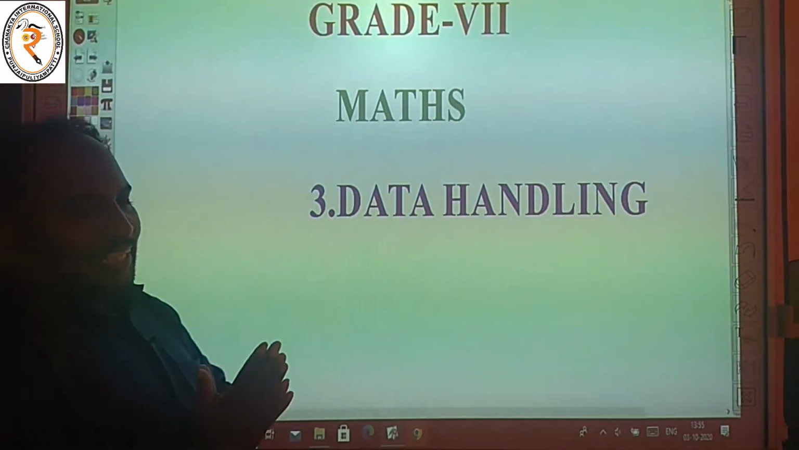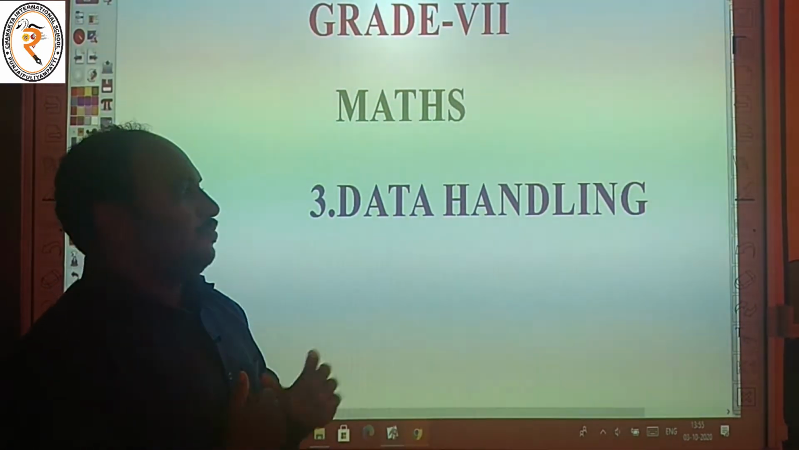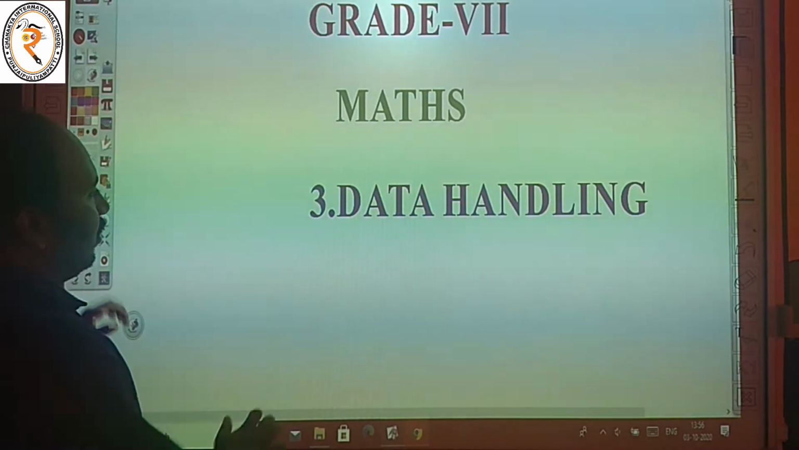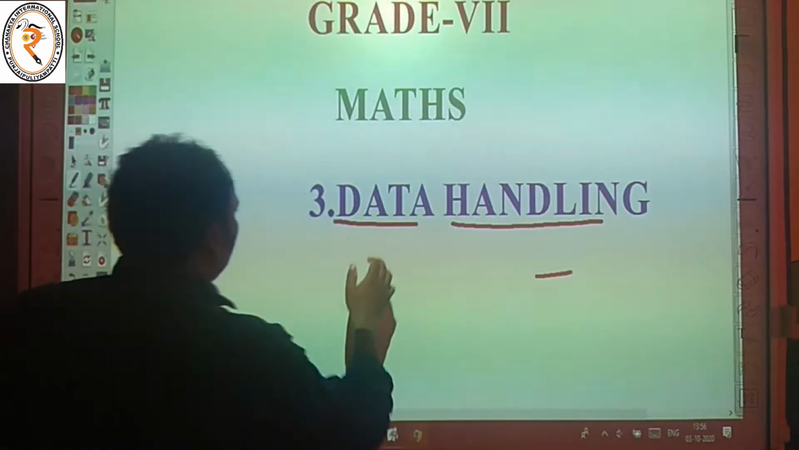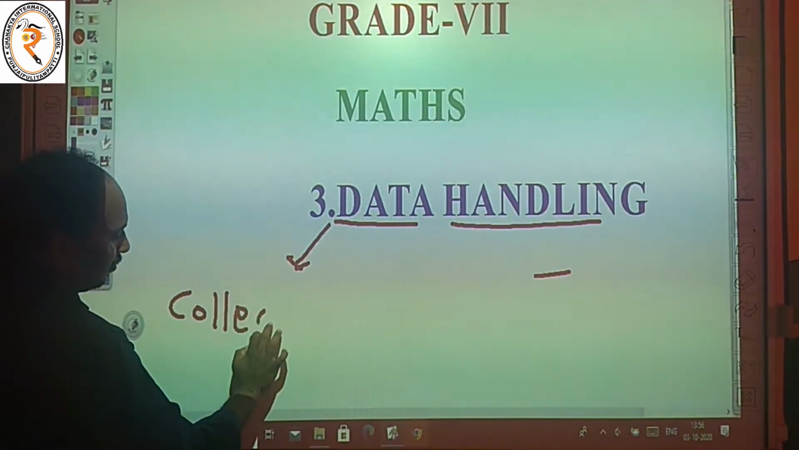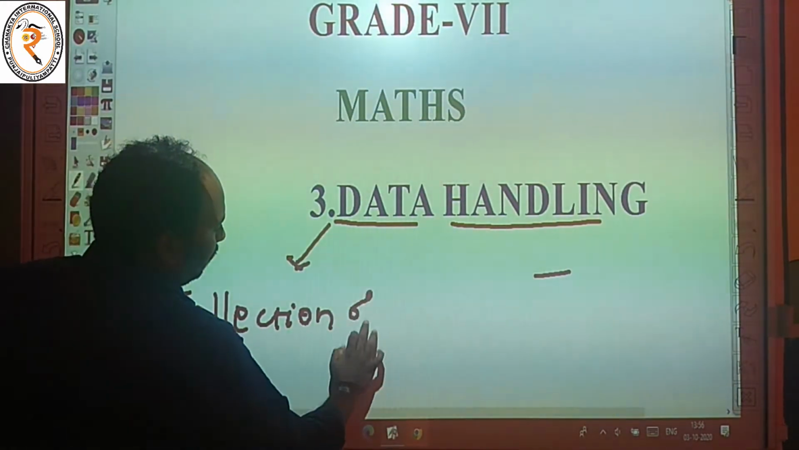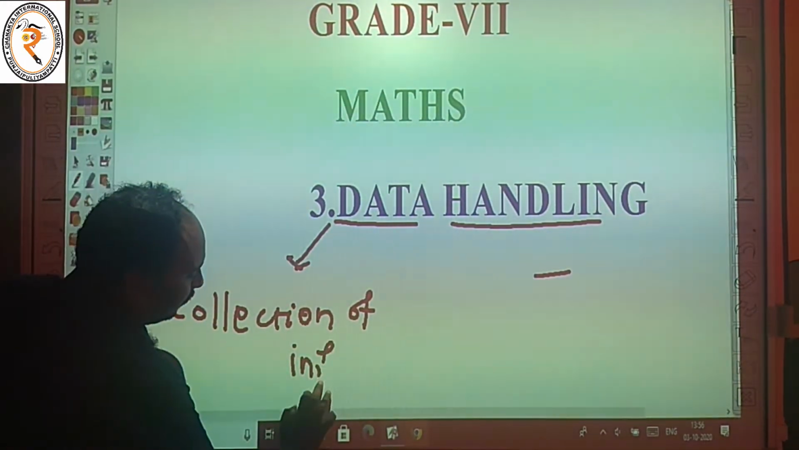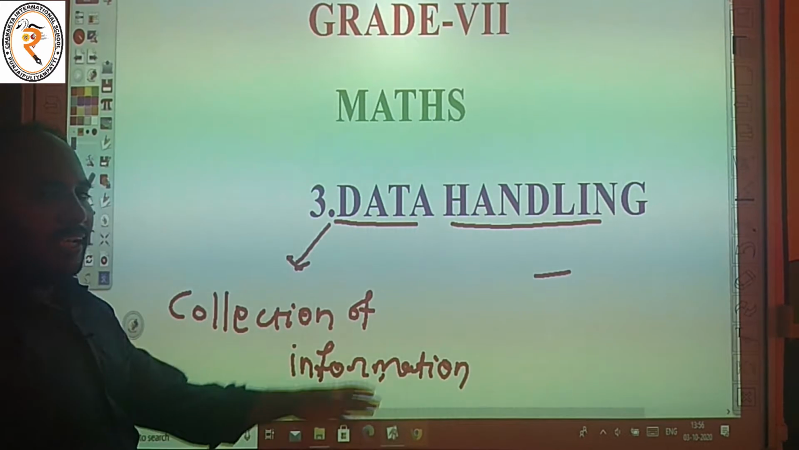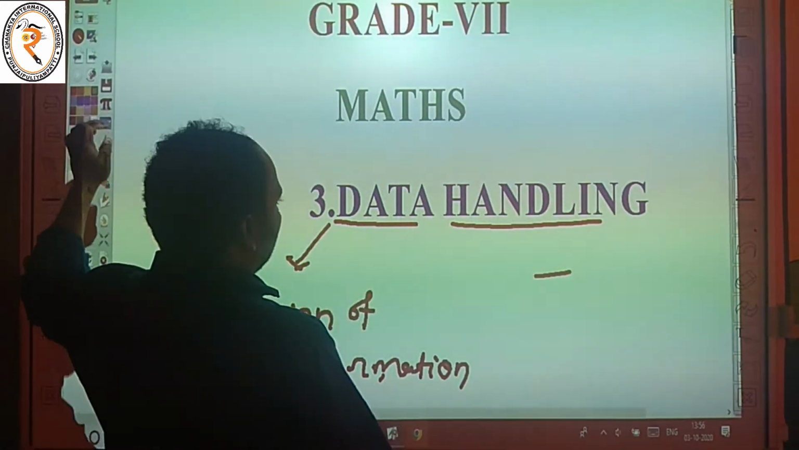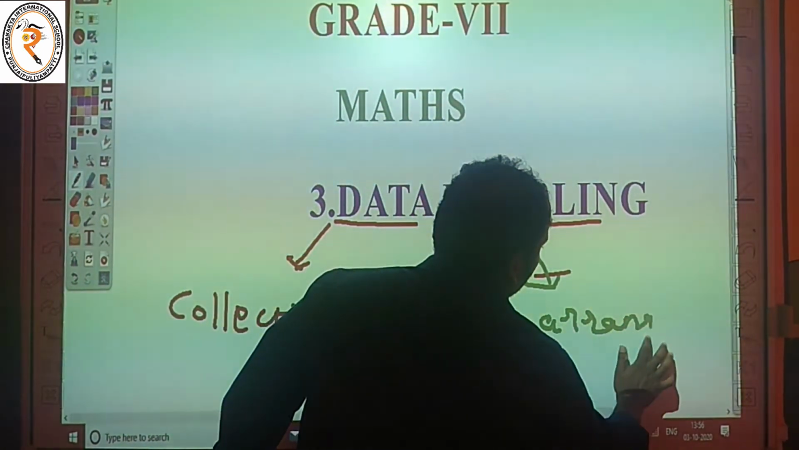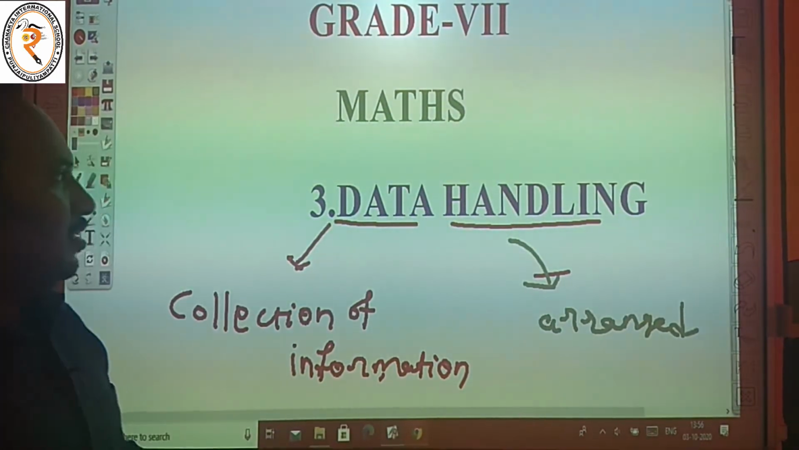What is meant by data handling? Data means collection of information, and handling means to arrange the numbers. Data and then handling. Data means collection of information. Collection of information is called data. Then handling. Handling means arrange, or organization.